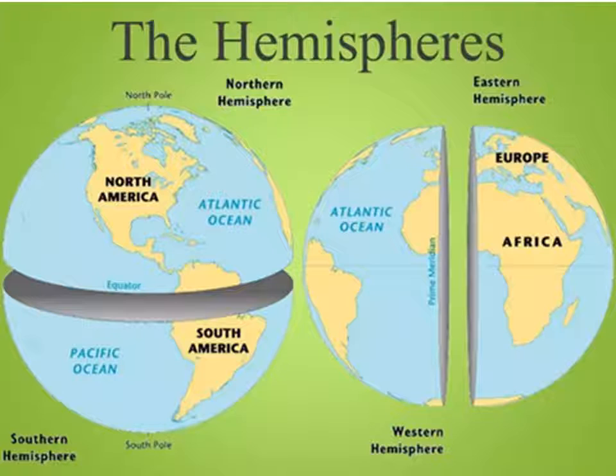Children, see this picture. This is also a hemisphere. Yes, see, it is divided into two halves. First, Northern America is there, down below Southern America is there. South America is in the southern half, Northern America is in the northern half. So the middle is the equator. See in the picture I have given it very clearly.